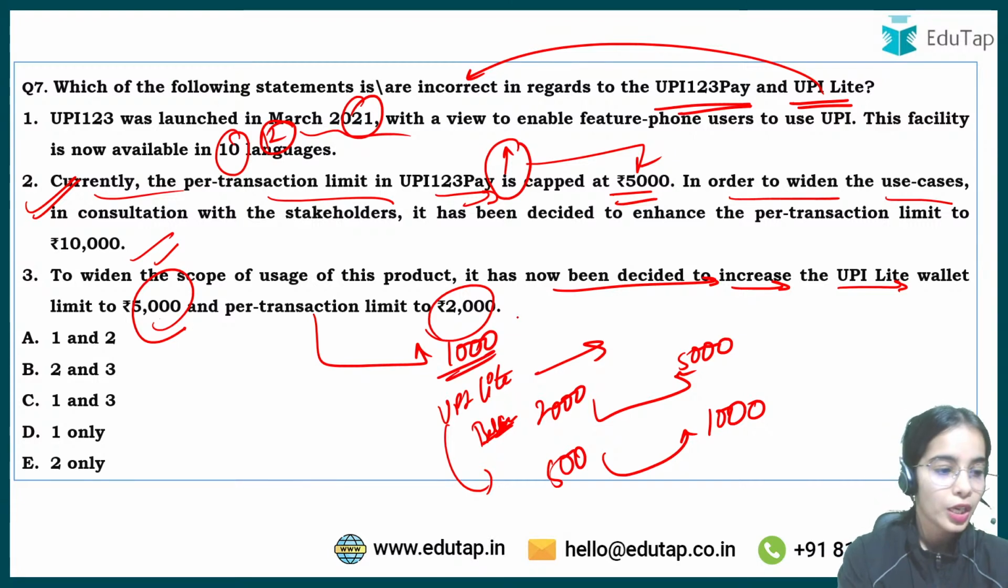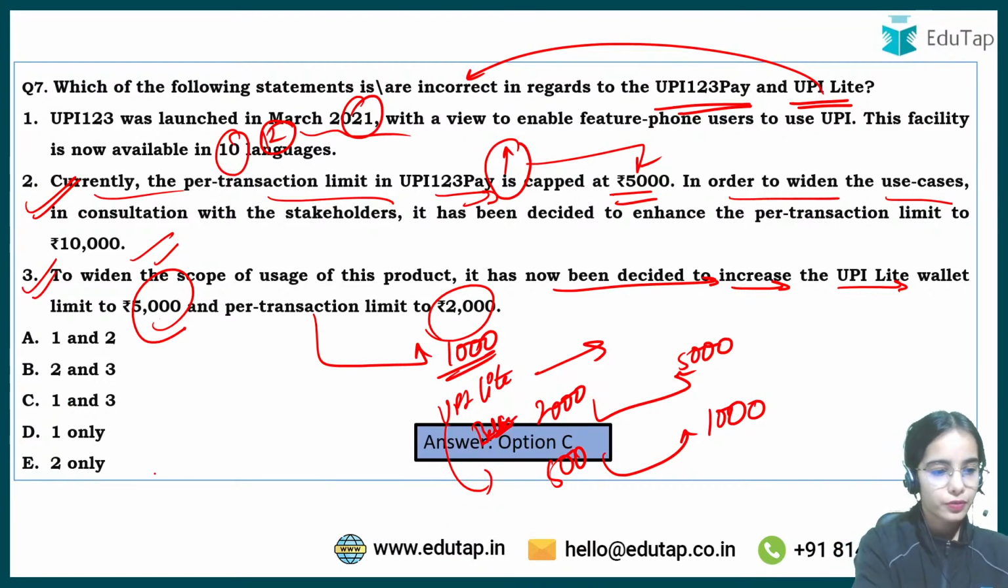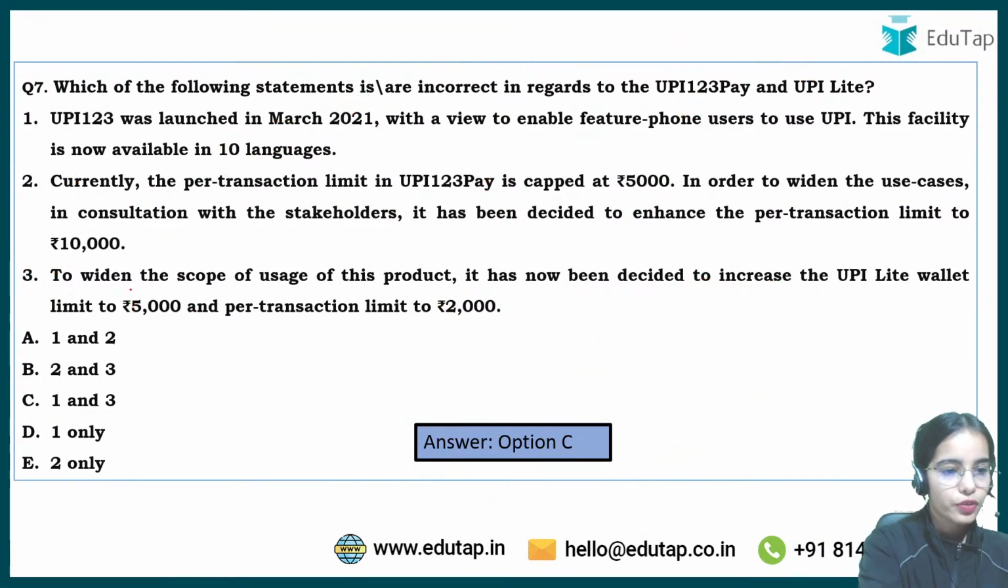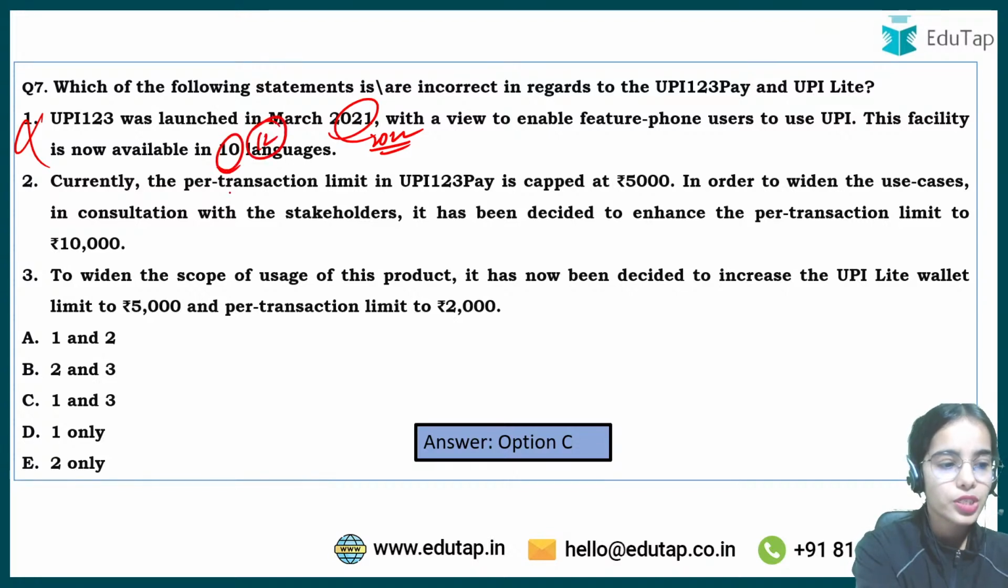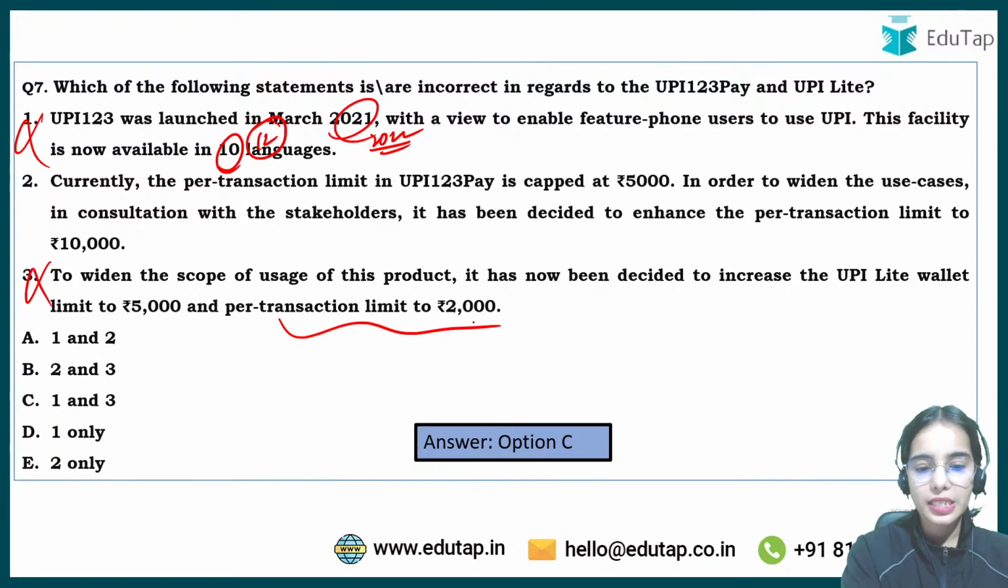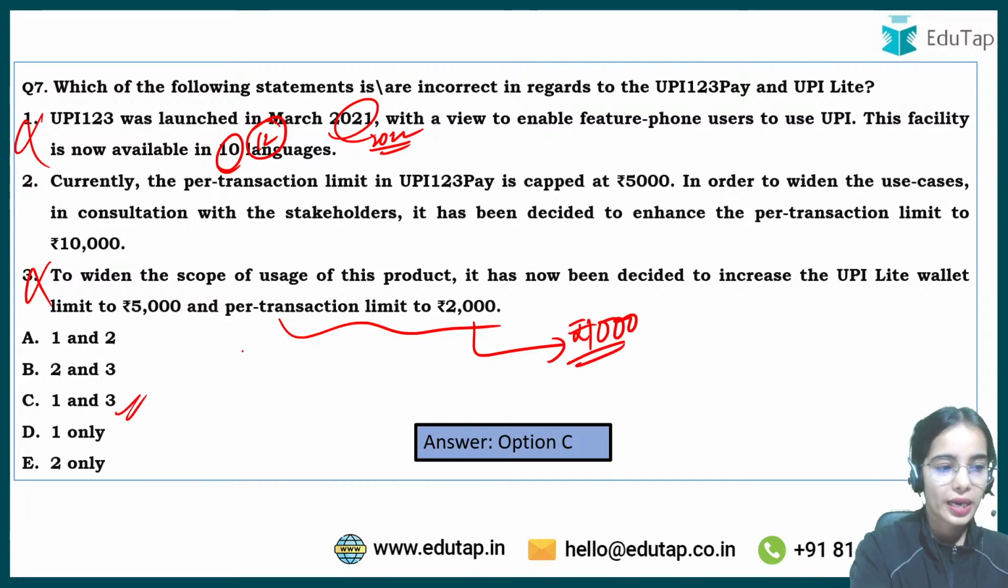I hope this is clear. So the second statement is correct, and the third statement is wrong, because the per transaction limit is 1,000, not 2,000. The first statement is wrong because UPI 123 Pay was launched in March 2022, and it is available in 12 languages. The third one is also wrong because the per transaction limit is proposed to be 1,000. So incorrect are 1 and 3. Only the second one was correct.